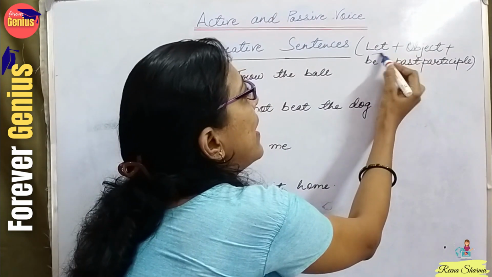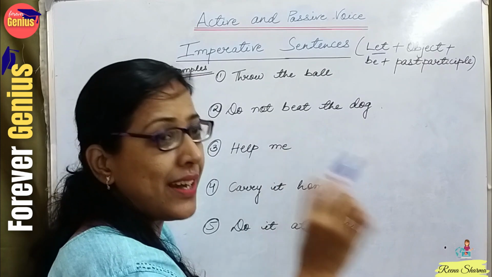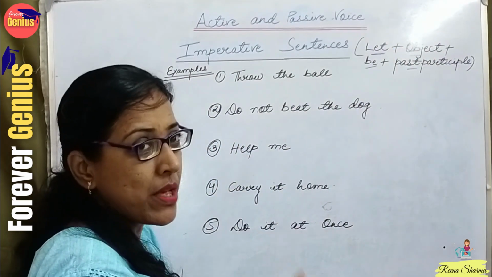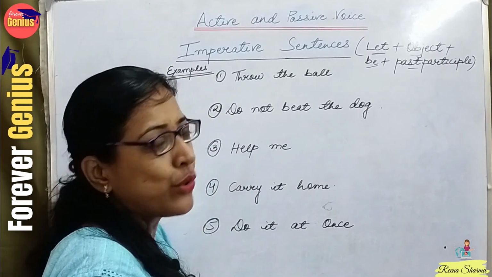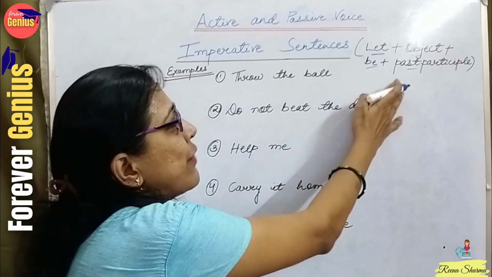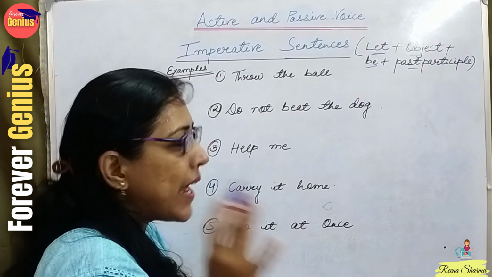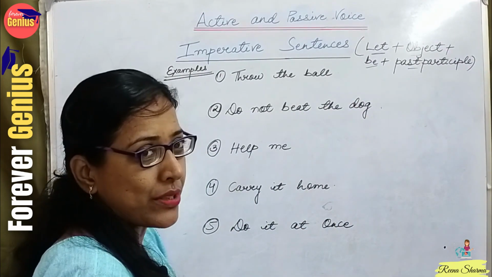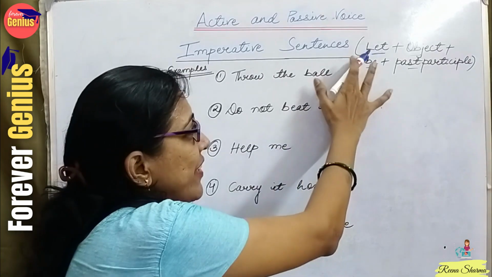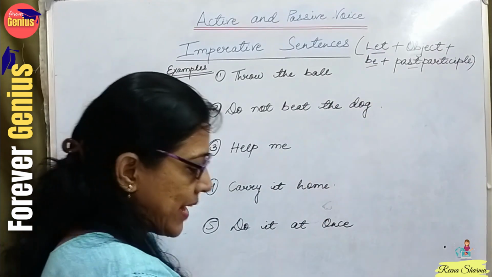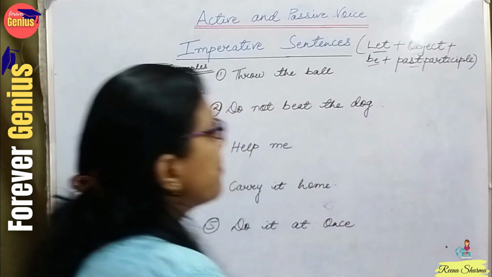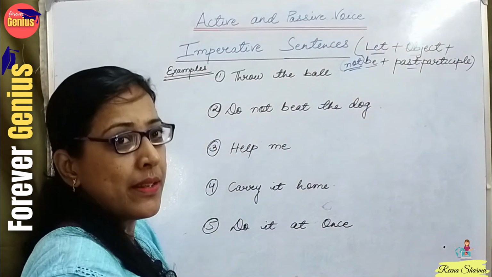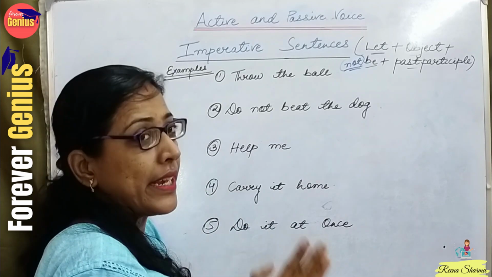It will start with let, then object plus be plus past participle form. No need to get confused about what past participle is. Past participle and the third form of the verb are the same. If it is a positive sentence, we proceed as is; if it is a negative sentence, I will use not here, so the structure will have not added in it.